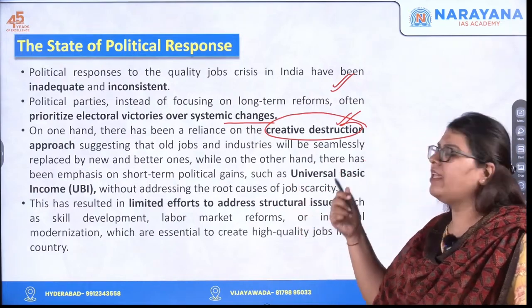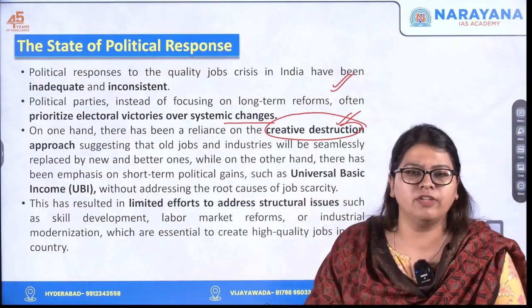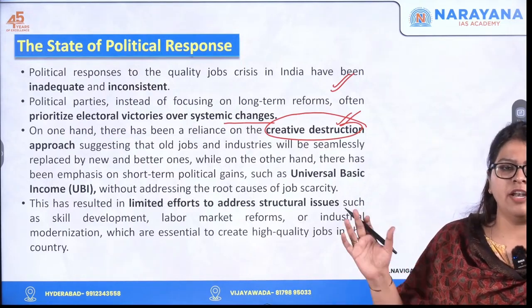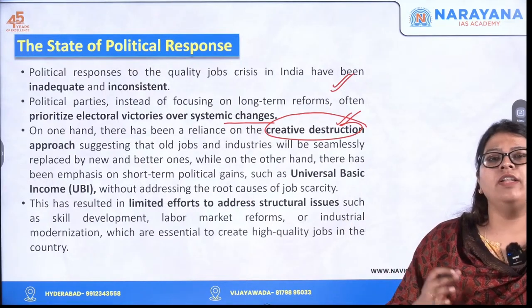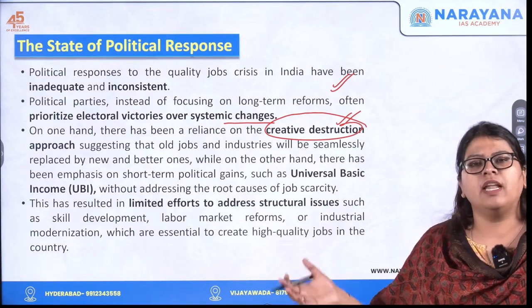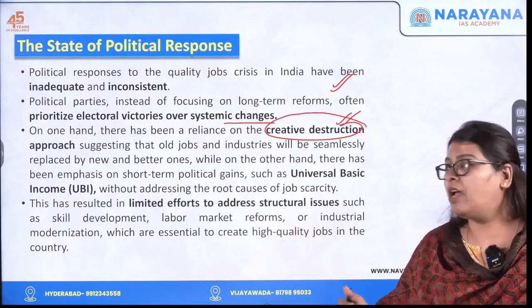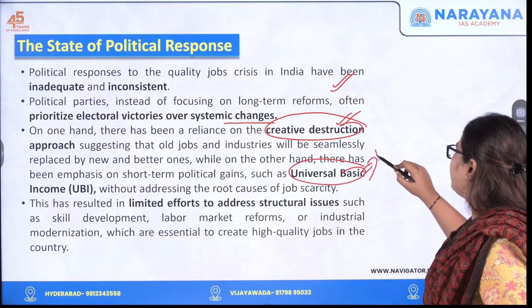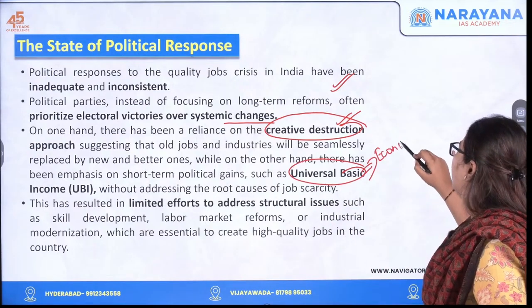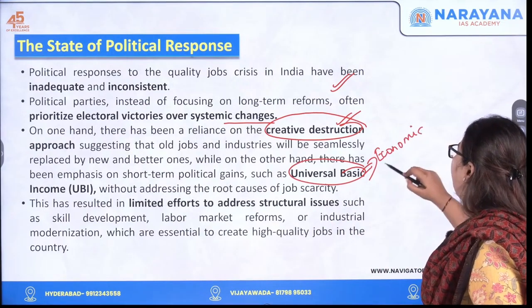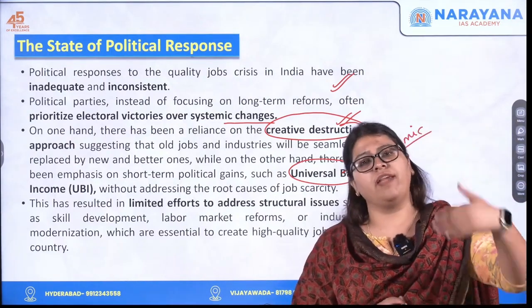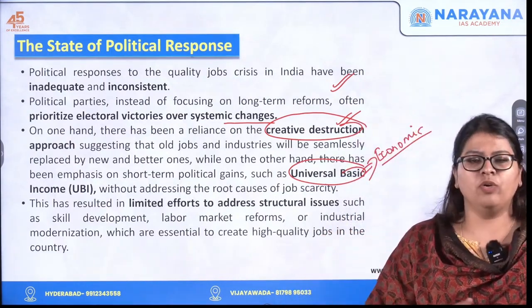On one hand, they have been relying on the creative destruction approach, where the old jobs are taken away and new ones are brought. On the other hand, there are also policies like universal basic income, etc., which is a huge strain on the government. If you give a basic or assured income to every section of the population, to everyone in the country, what happens?